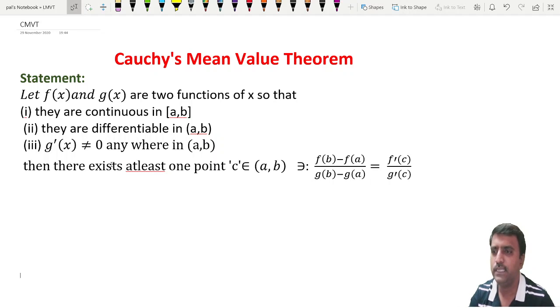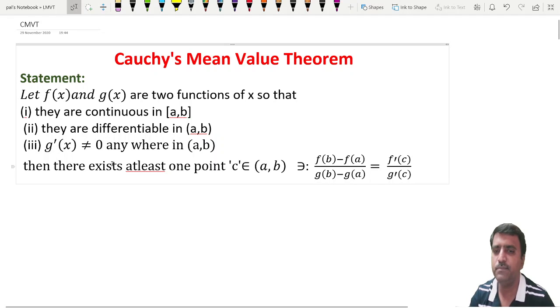If so, then there exists at least one point c in the interval AB such that f of b minus f of a by g of b minus g of a is equal to f dash of c by g dash of c, where f dash of c means the differentiation of f of x at the point c, and g dash of c is the differentiation of the function g of x at the point c.